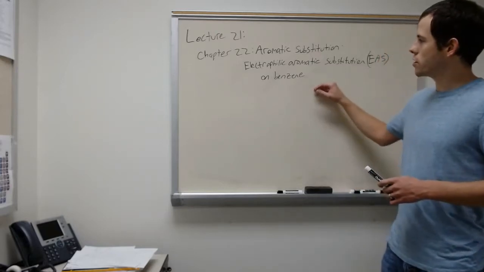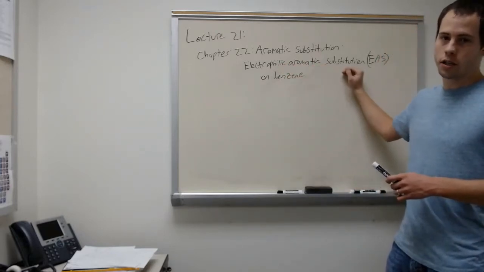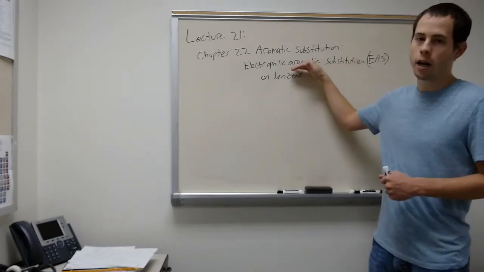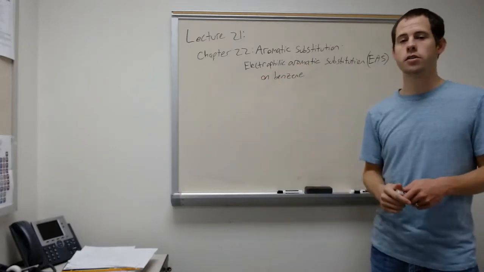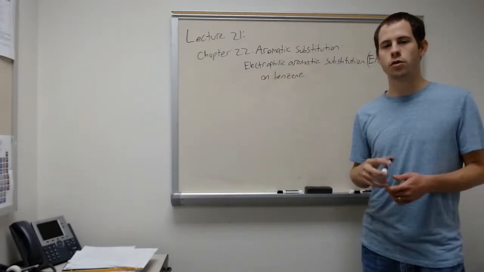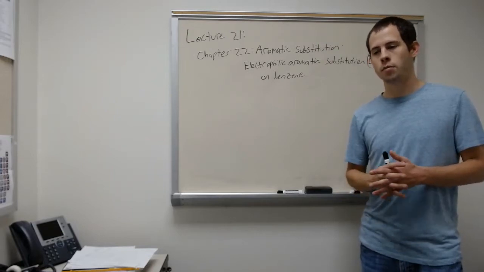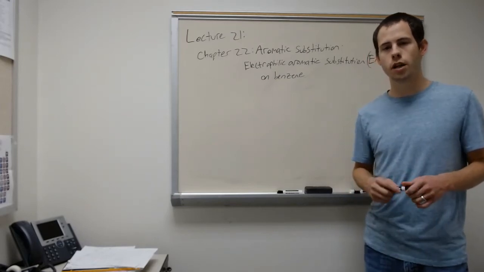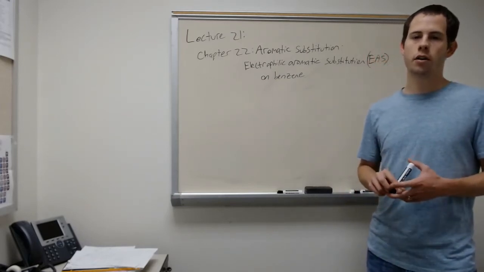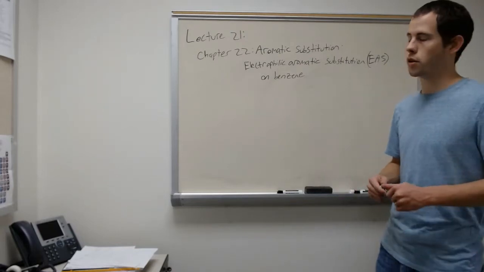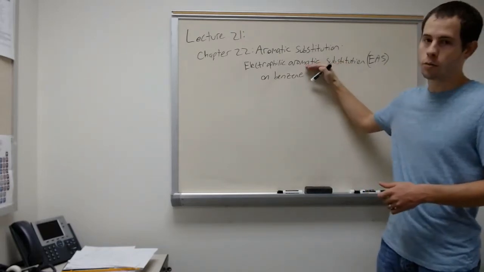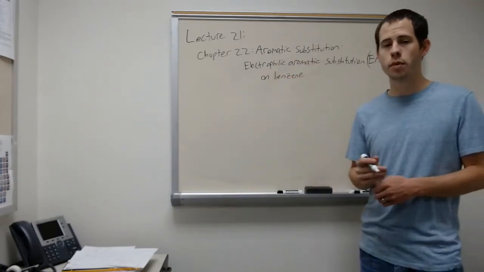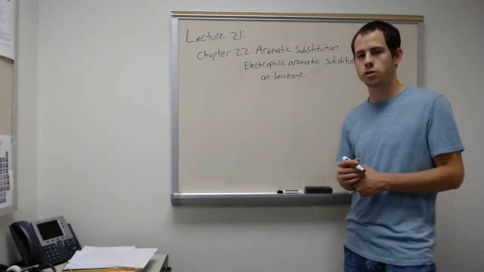If we look at this, it says electrophilic aromatic substitution. Again, you want to read it backwards to remember what it is. So it's going to be substituting an aromatic ring with an electrophile, and our benzene ring is going to serve as our nucleophile. Later on, right before the end of chapter 3 material, we'll talk about nucleophilic aromatic substitution, where the aromatic ring is actually an electrophile. In this case, the aromatic ring will be our nucleophile, and we'll be adding an electrophile.